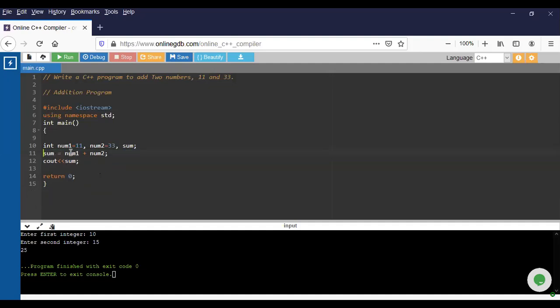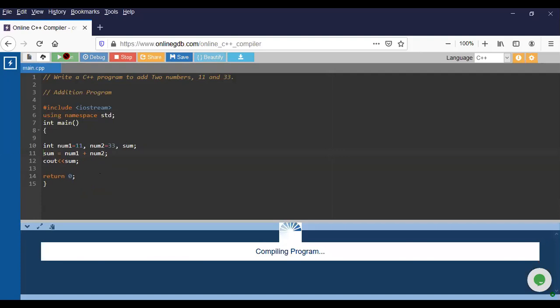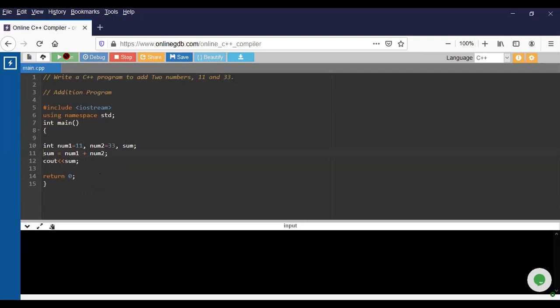Okay, so now you are going to add number 1 and number 2, and then the output will be the total sum. The same thing, but these 2 lines are not coming. The output will be directly 11 plus 33. What is the answer going to be? 44. Okay, run. See, the answer is 44. The program does not ask you to enter any number because the value is already here, 11 plus 33. So the answer is already 44.